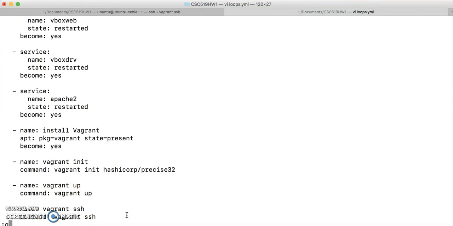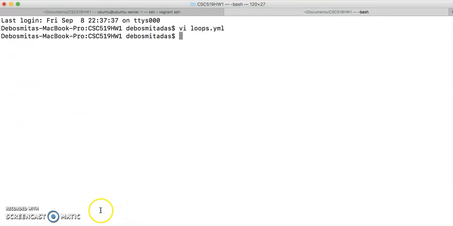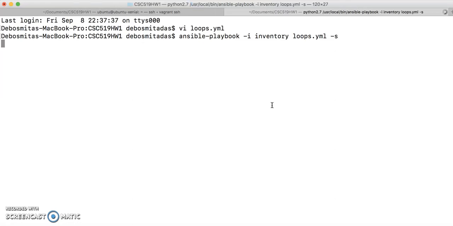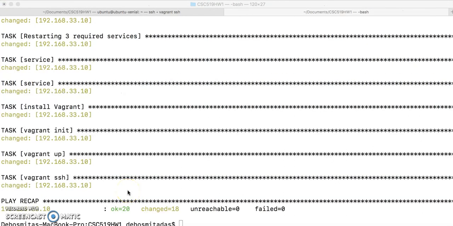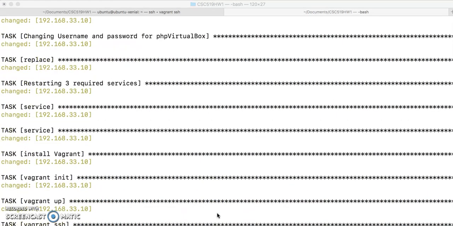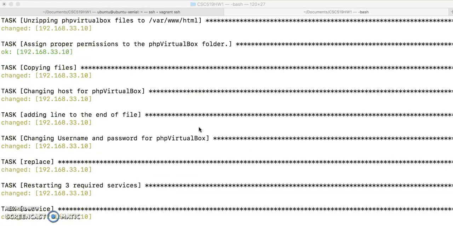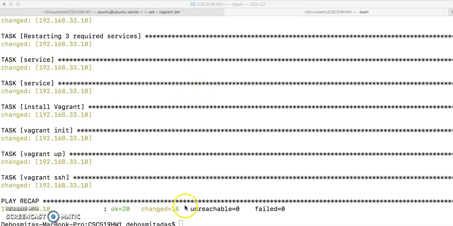So now let's go to the terminal and let's execute it with Ansible playbook command. Okay, so this is the command that I will execute to execute this loops.yaml file. So as we can see that this file is getting executed on the specified IP that I specified for my Ubuntu 16.04 virtual machine. This will take a while because it needs to install necessary packages and both of the virtual machines. Okay, so as we can see that my loops.yaml file has got executed properly by executing all the tasks that I have mentioned.